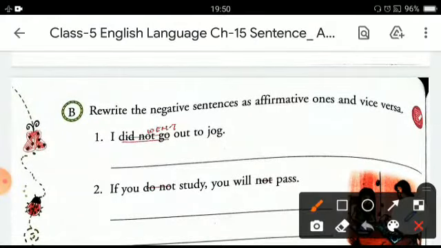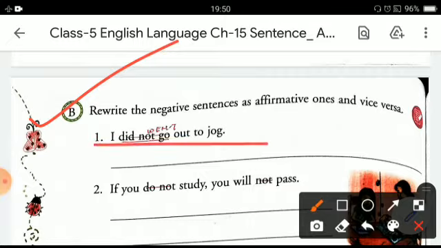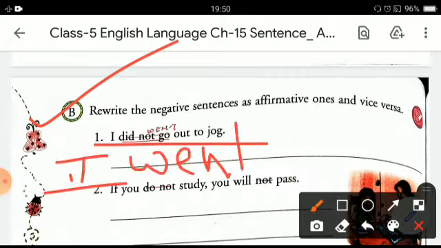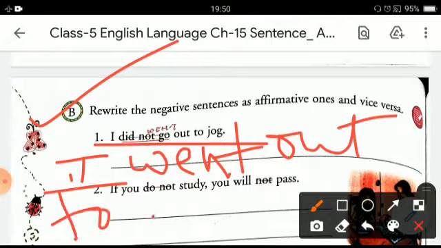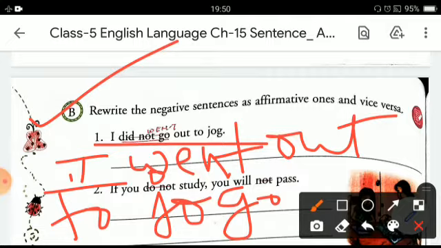Now let's do exercise B. Here we have to write the negative sentences as affirmative ones and vice versa. Now let's read the first sentence. I did not go out to jog. The sentence is a negative one. So we have to make it into affirmative, and it will be like this: I went out to jog. Now the sentence has become affirmative.